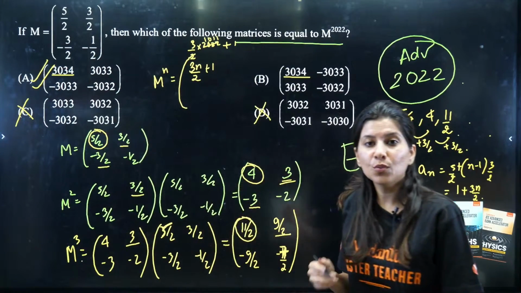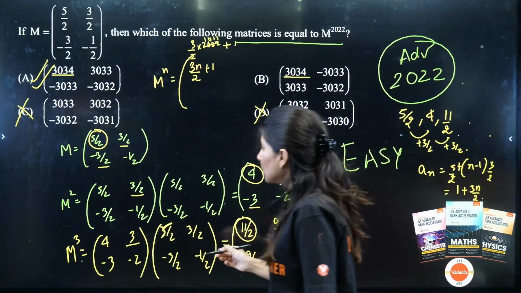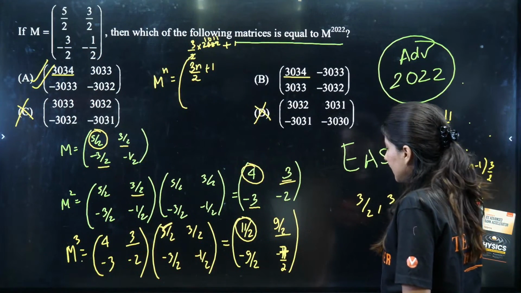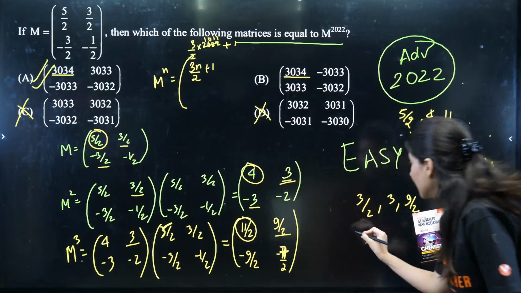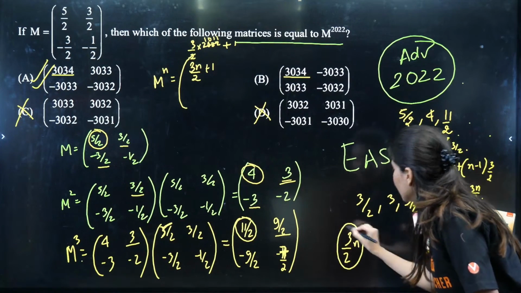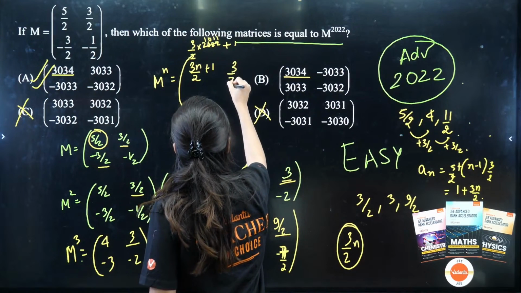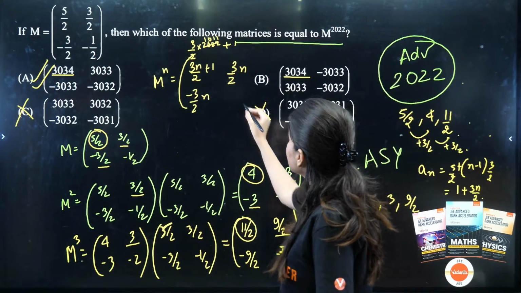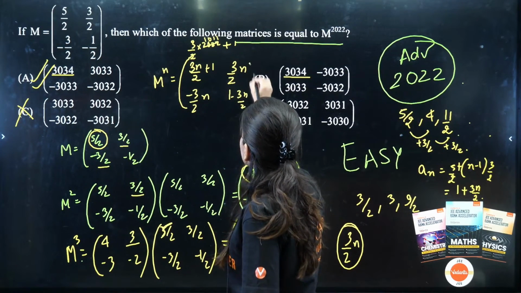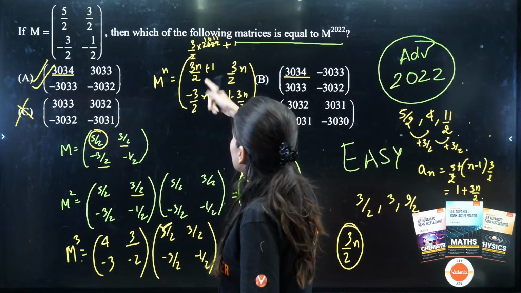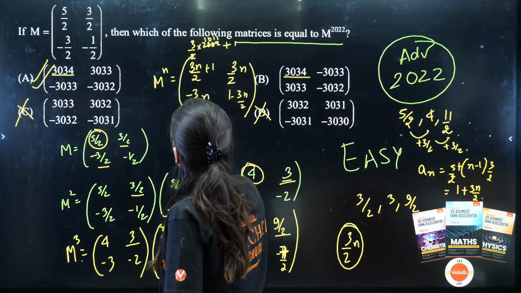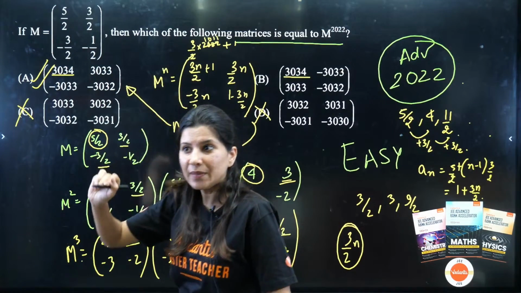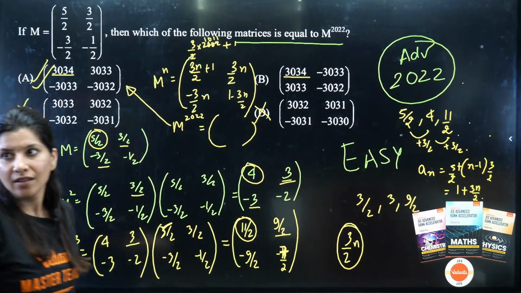But what you can do is, if you want to form a pattern, you can do that as well. 3 by 2, right? Second term, 3 by 2, 3, then 9 by 2. Clearly by looking at this, this is 3 by 2 into n. And this is minus 3 by 2 into n. Right? And this is 1 minus 3n by 2. Correct. Sorted. So the moment you put 2022, what do you get? M raised to power 2022 is actually matching with option A. Easy peasy. Yes? Clear?